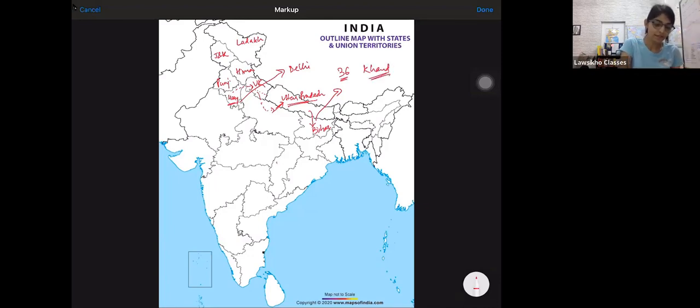So by 36 we have Chhattisgarh, ठीक है. And by khand, guys, we have Jharkhand, ठीक है. Now you should also remember, guys, that it is actually a matter of fact that a lot of stolen cars, not so much bikes, are dismantled in West Bengal. So हमारी story से भी it is matching. So he breaks that bike into 36 pieces: 36 for Chhattisgarh, pieces khand for Jharkhand, and he sells off everything in West Bengal.